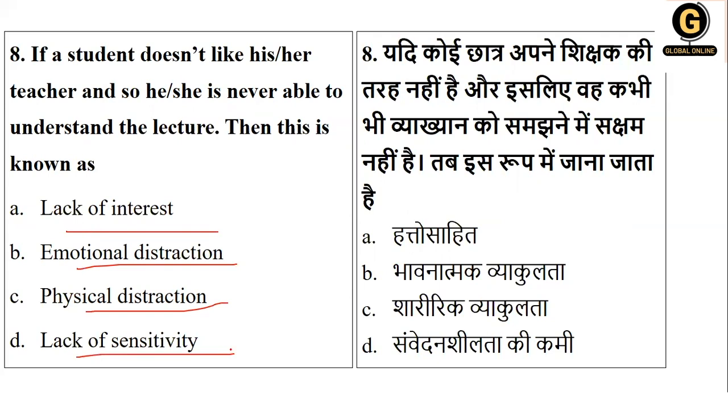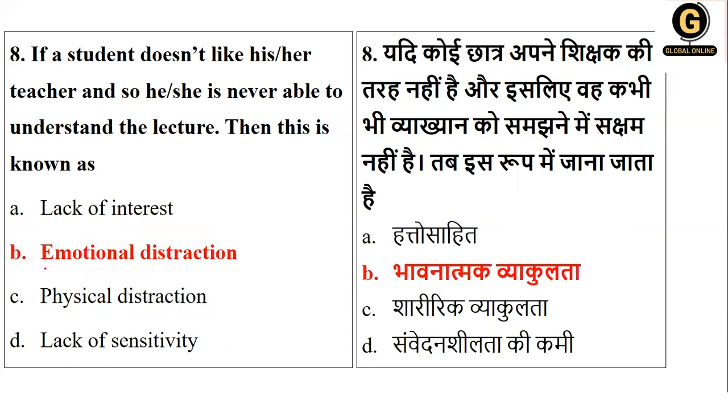If a student doesn't like the teacher, there is formally no liking for the teacher, and the student is never able to understand the lecture. Such a type of distraction is called emotional distraction, because emotionally you are not able to bond with the people, whether it is your teacher or anyone else. Hence it is called emotional distraction.